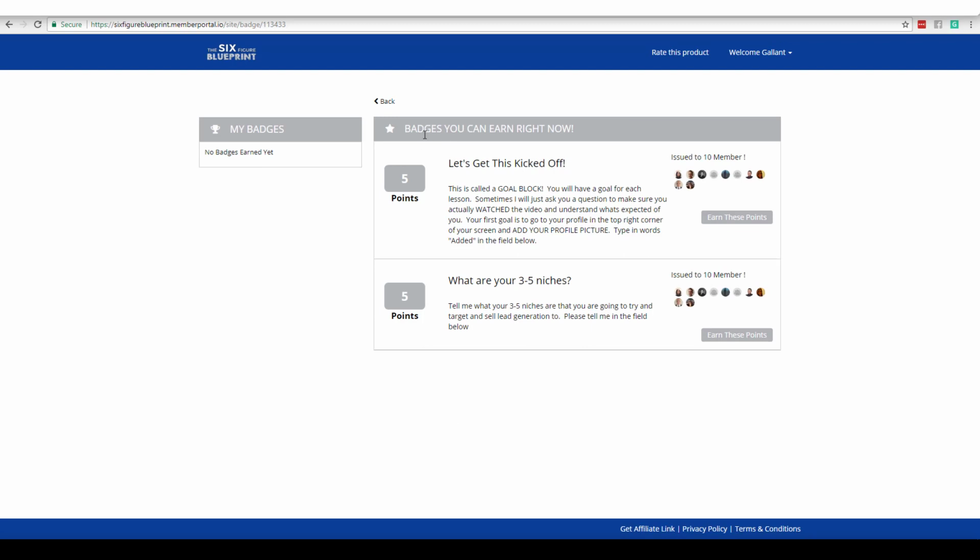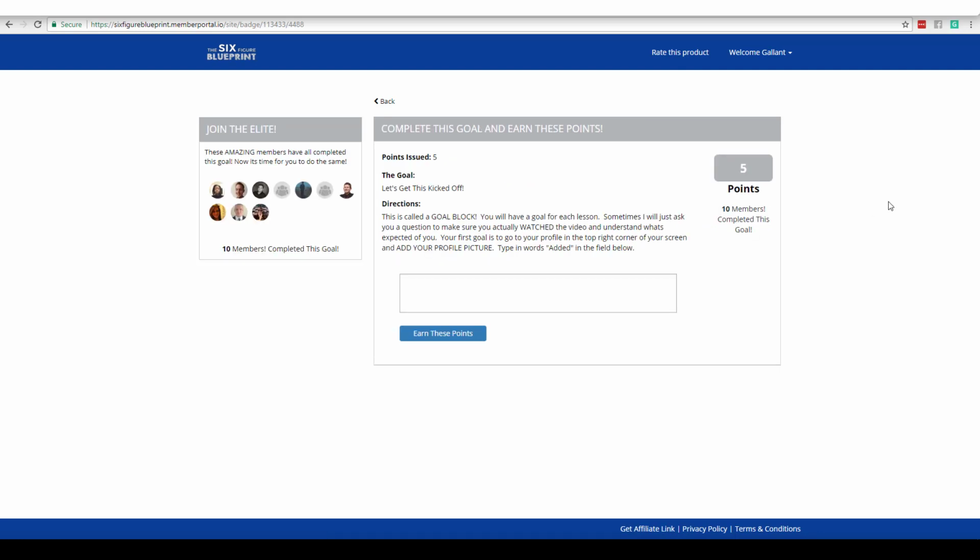So there we go. You see, these are badges you can earn right now. So I can go ahead and earn this goal, or I can earn this goal. And you can see that it's already been issued to these 10 members right here. That's why he wanted you to load your profile picture so that you're able to see who's earned this goal. So if I want to earn these points, I would go ahead and say, okay, I want to earn these points. And now I can see these are all people that have gone and completed this goal. And so I can go ahead and earn these points right now if I complete this goal as well. So you're starting to get an idea how this works.